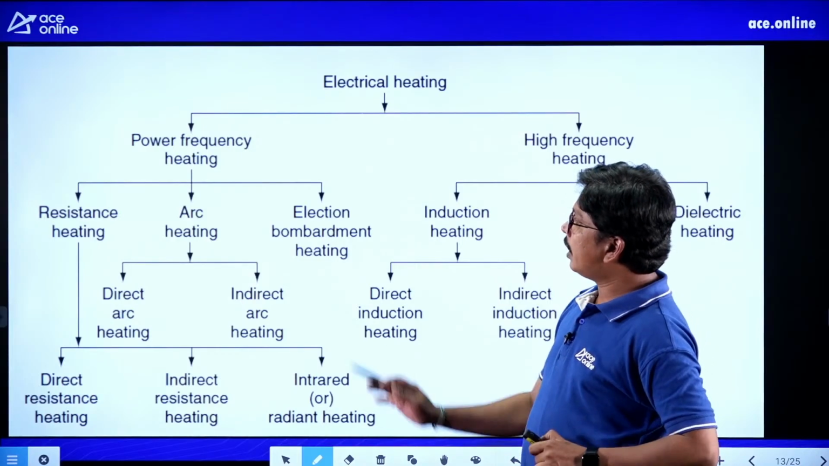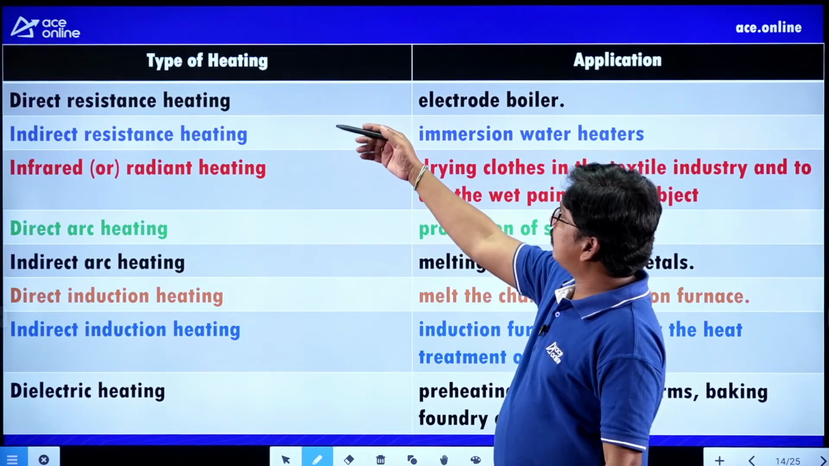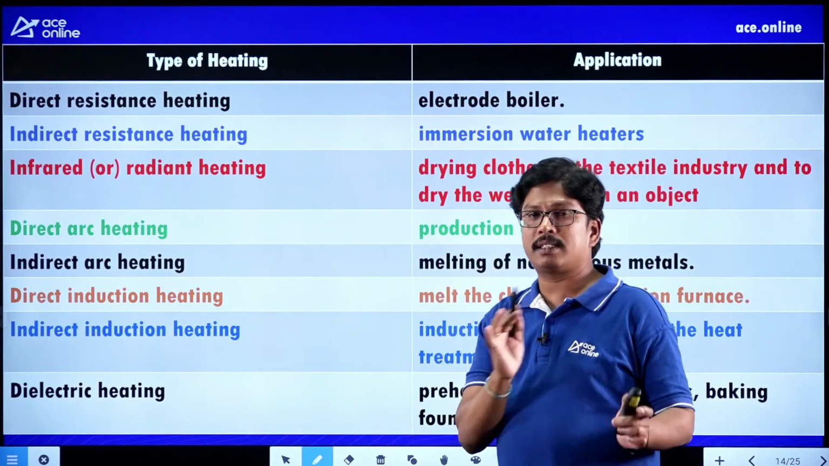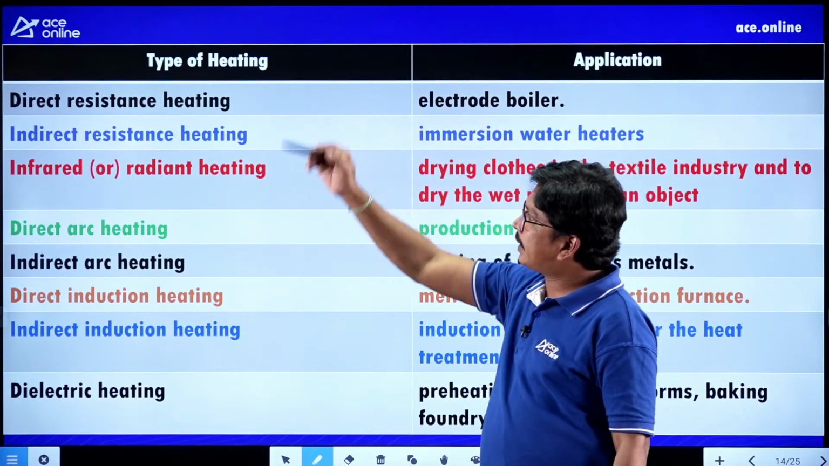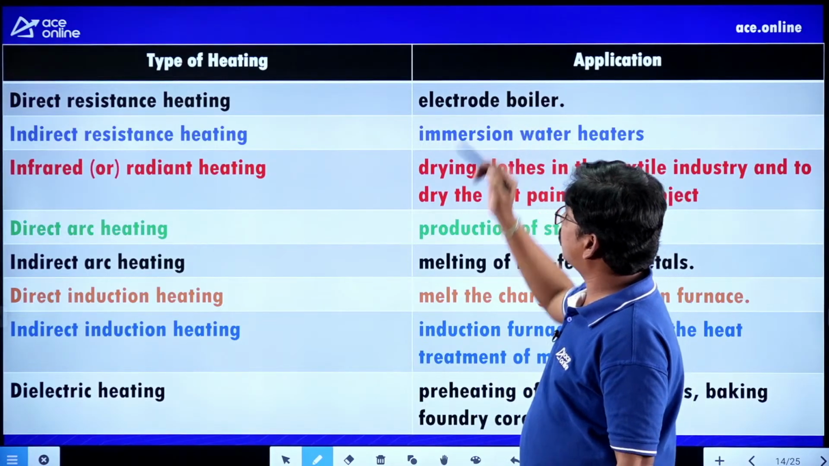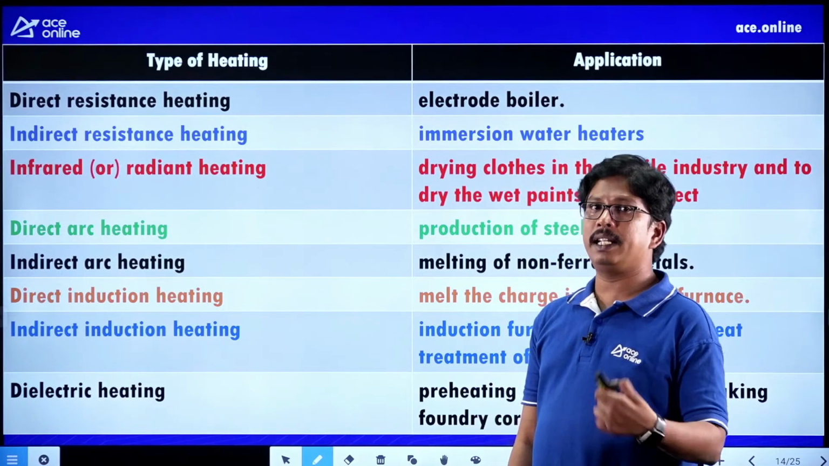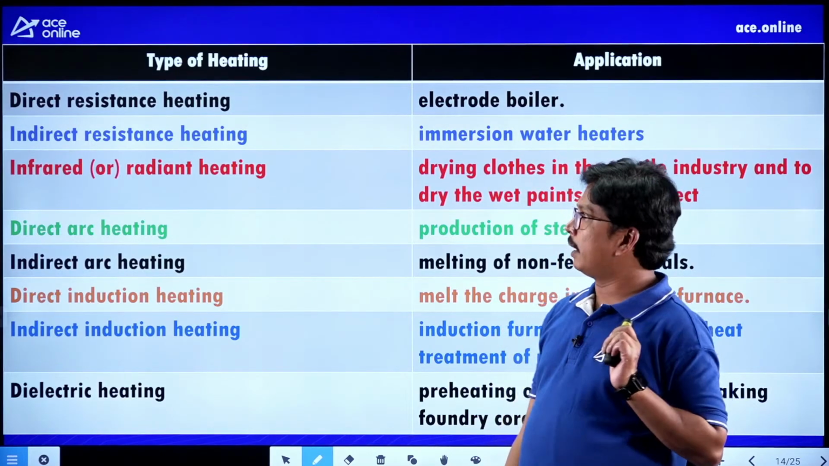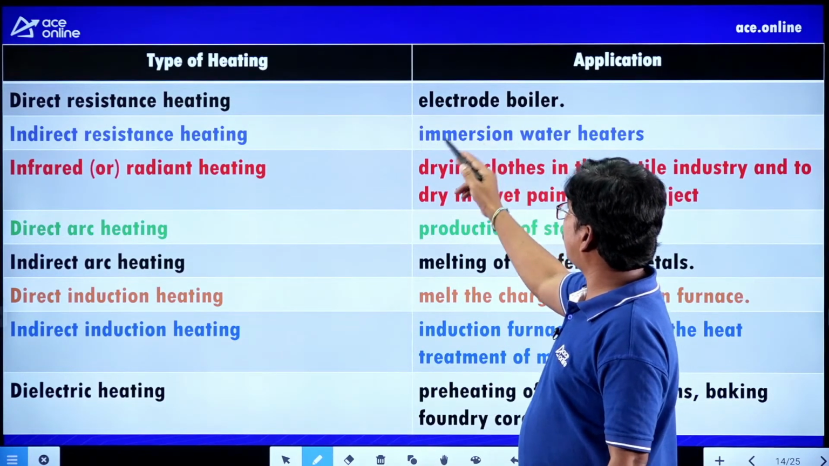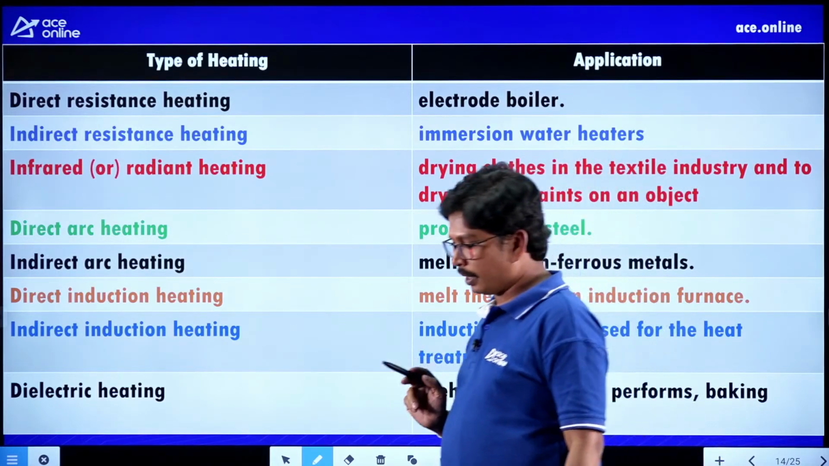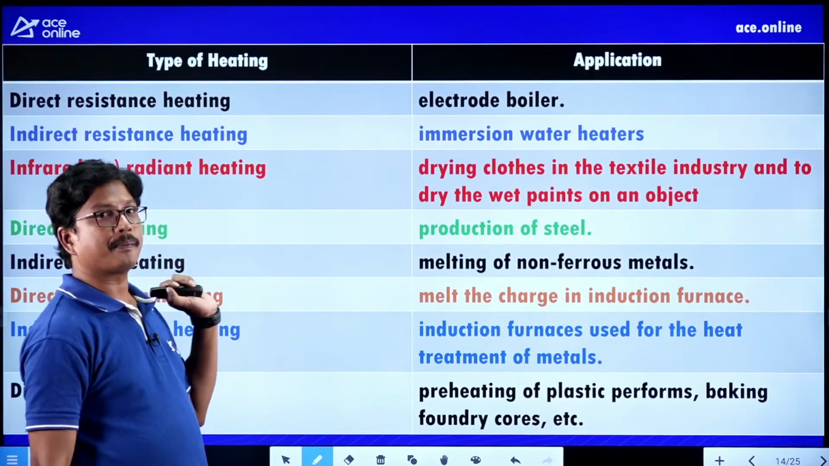Now from this we can see the applications. Type of heating and applications, so try to remember this table. Whenever you have direct resistance heating, it is used in the electrode boiler. And indirect resistance heating is used for heating of immersion water heaters. So in case of immersion water heaters, we are going to use indirect resistance heating.